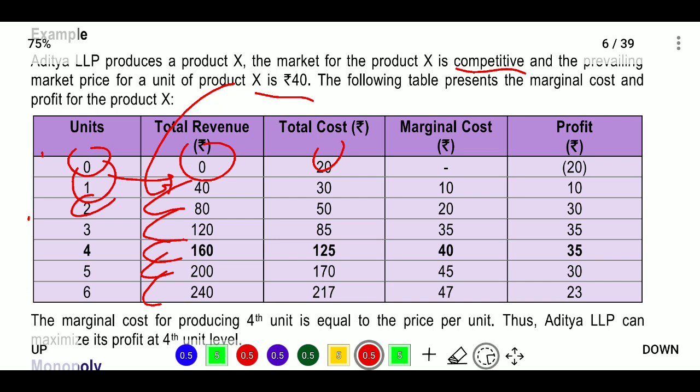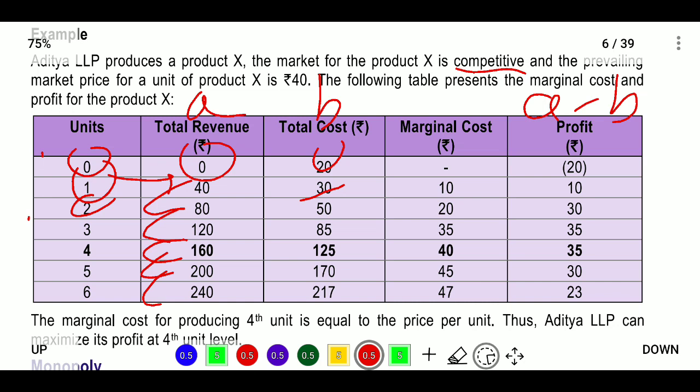If the total cost for 1 unit is 30 rupees, we will take this as A, this as B, and A minus B. Here profit will be A minus B, that is, total revenue minus total cost will be the profit.